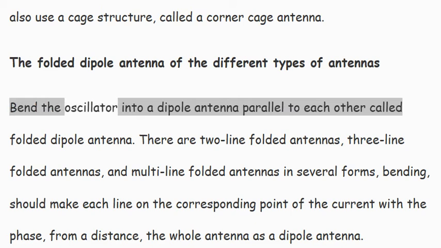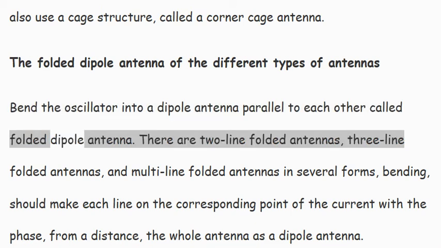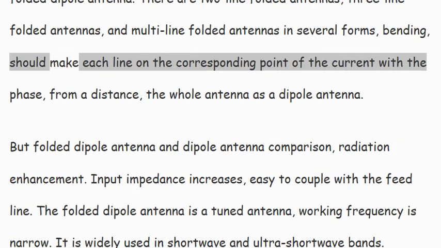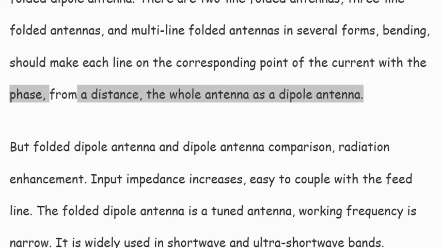The folded dipole antenna, of the different types of antennas. Bend the oscillator into a dipole antenna with parallel lines, called a folded dipole antenna. There are two-line folded antennas, three-line folded antennas, and multi-line folded antennas in several forms. Bending should make the current at the corresponding point of each line in phase, so that from a distance, the whole antenna acts as a dipole antenna.